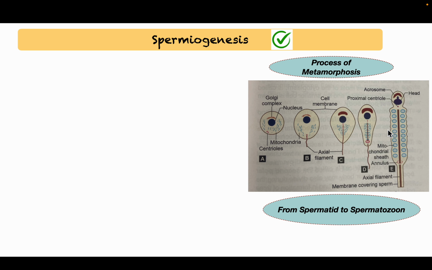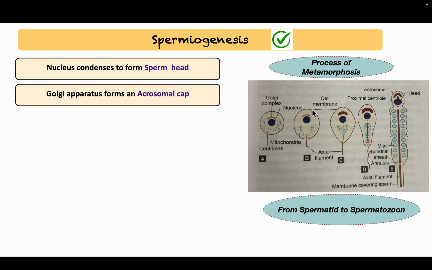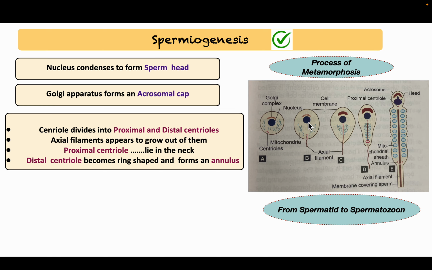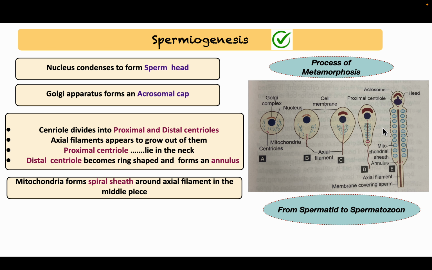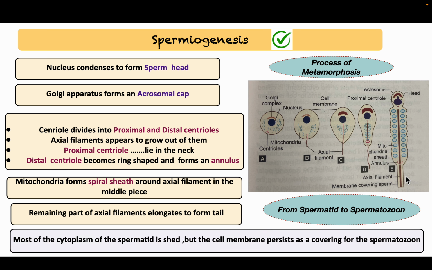You can see the sequence of events. This diagram is taken from your standard textbook. The nucleus condenses to form the sperm head. The Golgi apparatus forms the acrosomal cap. The centriole divides into proximal and distal, and the proximal centriole lies in the neck region. The distal centriole becomes a ring-shaped structure called the annulus. Mitochondria form a spiral sheath around the axial filament in the middle piece. The remaining part of the axial filament forms the tail, and most of the cytoplasm of the spermatid is shed, but the cell membrane persists as a covering for the spermatozoon.